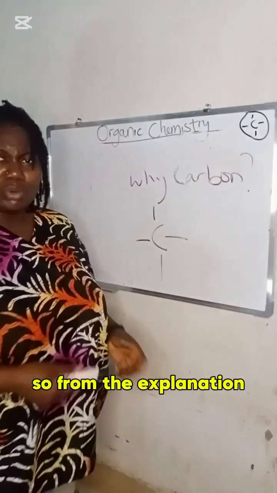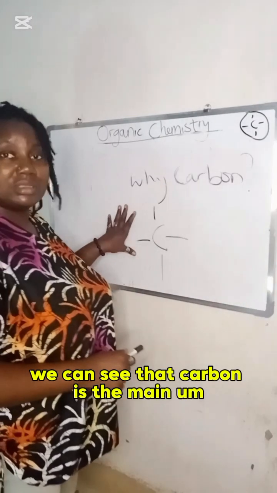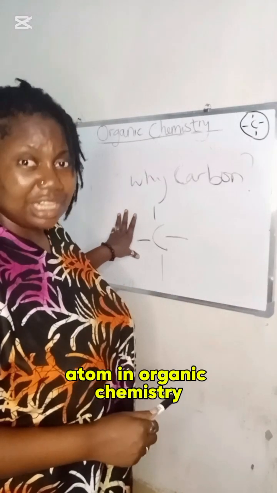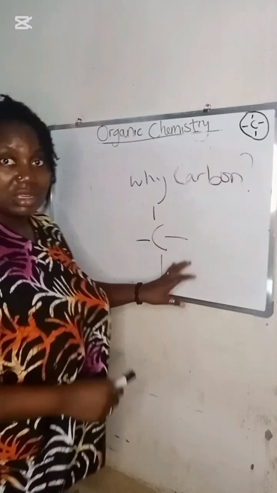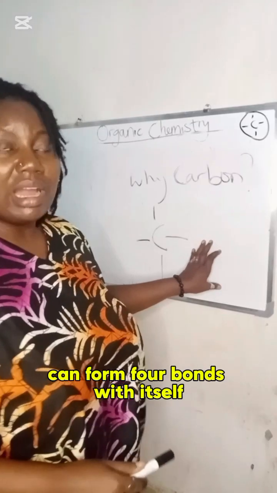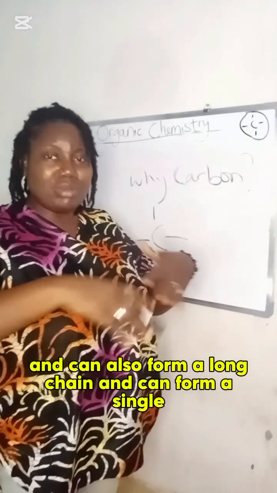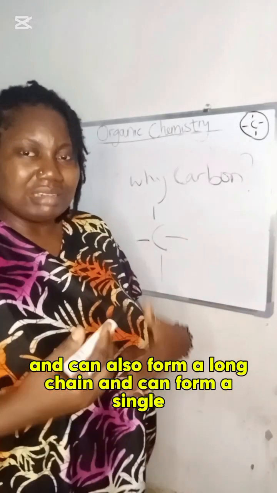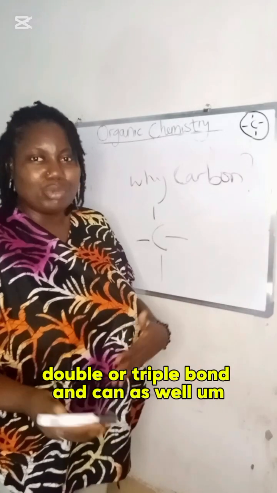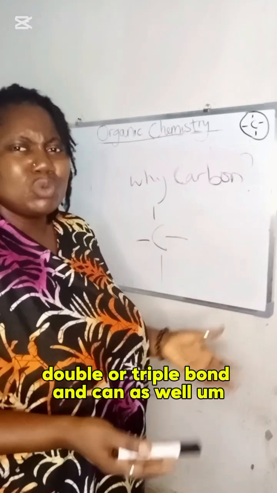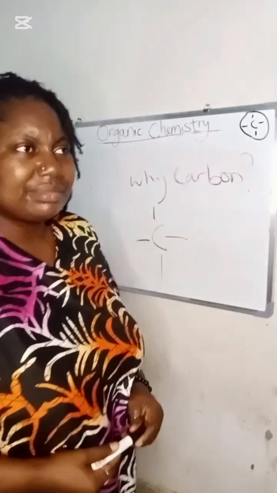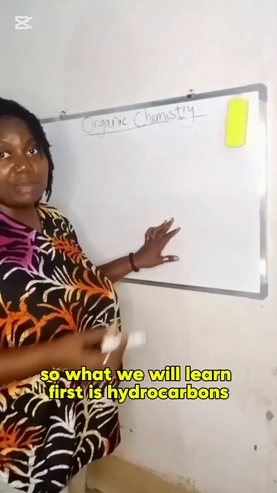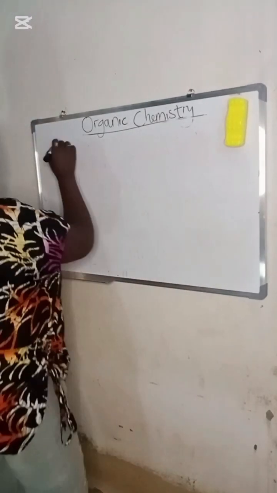From the explanation, we can see that carbon is the main atom in organic chemistry because it can form 4 bonds, it can form 4 bonds with itself, can form a long chain, can form a single, double, or triple bond, and can as well form a stable compound with other elements. So what we will learn first is hydrocarbons, drawing and naming.